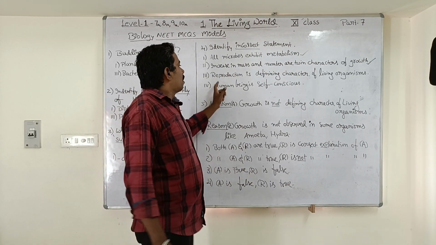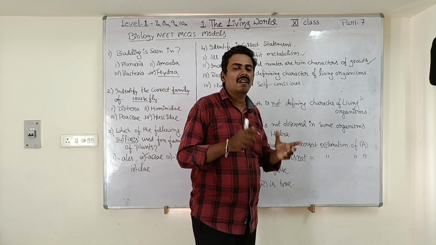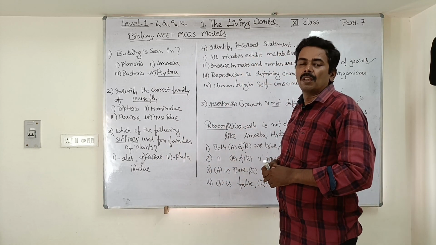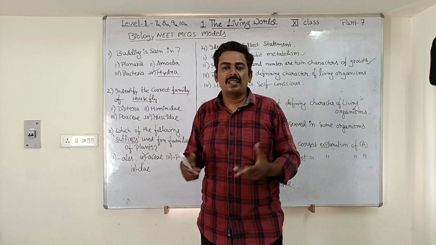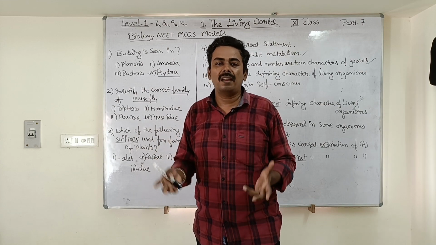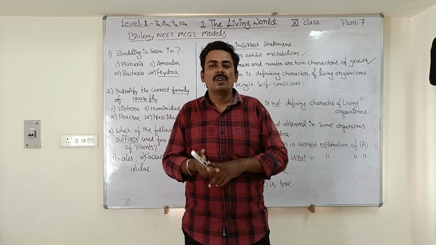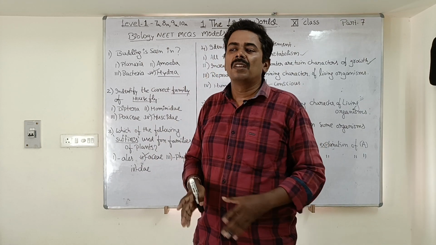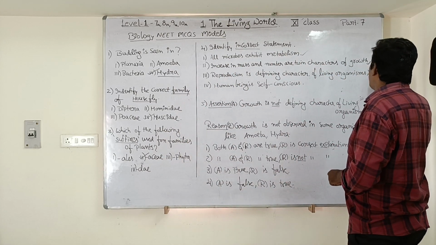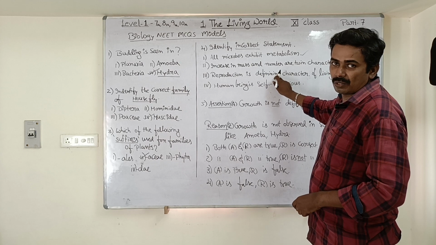Next, the third statement. Reproduction is a defining character of living organisms. Students, just think. Is reproduction a defining character of living organisms? Though most of the organisms show reproduction, some organisms really fail to reproduce. Can you say who those organisms are? That is the female worker honeybees and the mule. These 2 organisms cannot reproduce. That's why reproduction is not a defining character of living organisms. So this is the incorrect statement. Reproduction is not a defining character, but they have given it as a defining character, that's why it is incorrect.